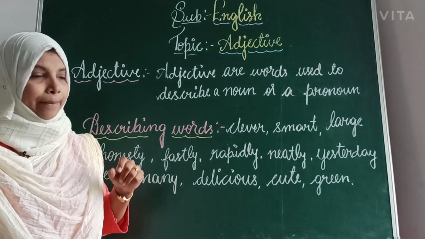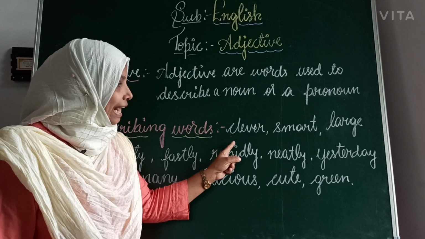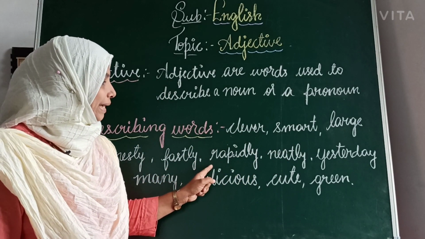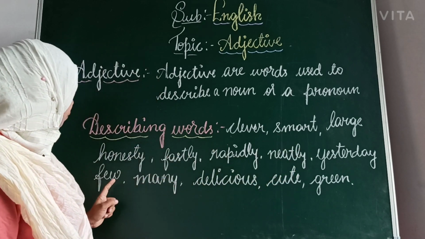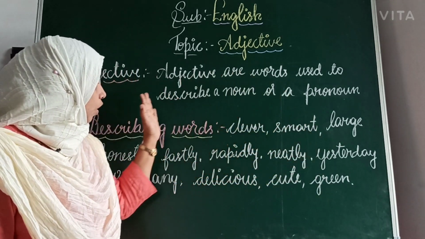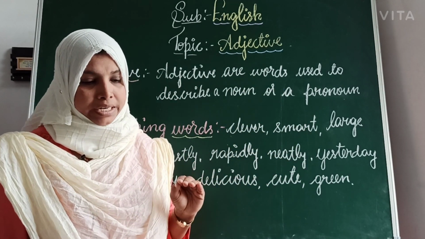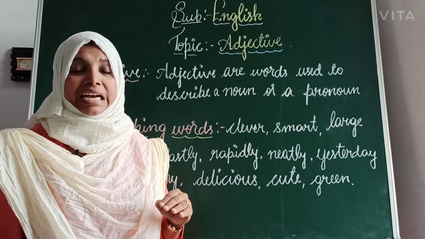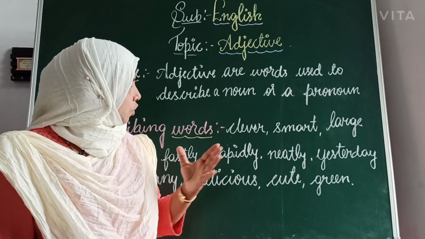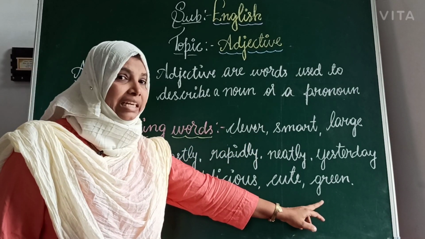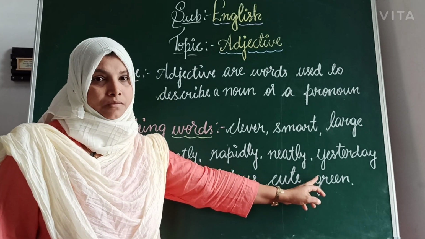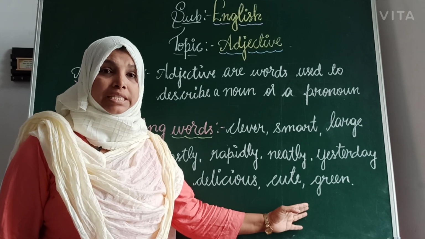Let's see which are the describing words. Describing words are clever, smart, large, honesty, fastly, rapidly, neatly, yesterday, few, many, delicious, cute, green. These are all called describing words. The words may be about color, size, shapes, anything, because you can see here, green is a color. Yesterday signifies the day. The word green is a describing word which is a color.